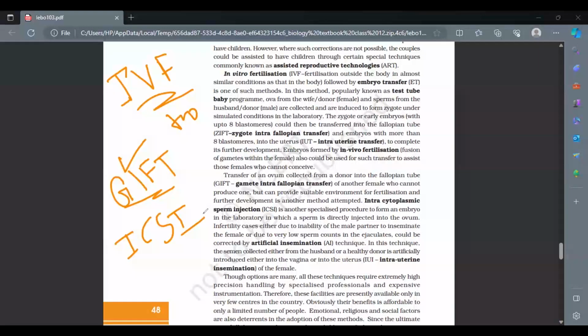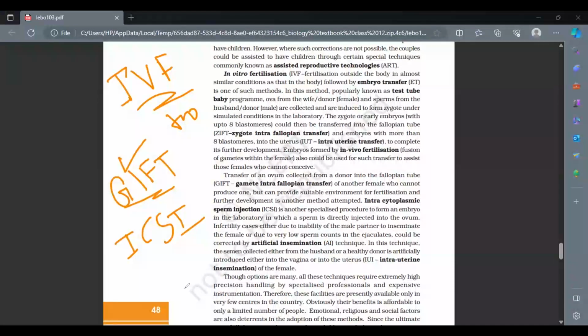In that case, the sperm is injected into the female, and once the sperm reaches the uterus or the fallopian tube region, it undergoes the fertilization process of the ovum. Obviously, it is taken care that the time at which ICSI is done matches the time during which ovulation is happening inside the female. This also comes under the category of an artificial insemination technique, the AI technique we are talking about.